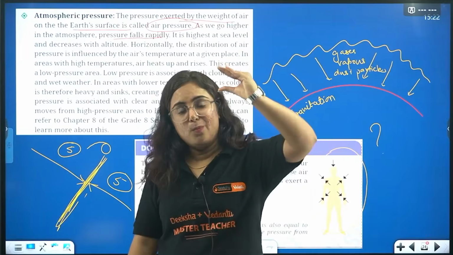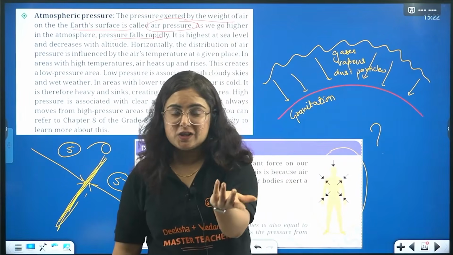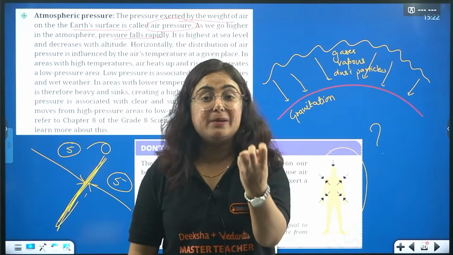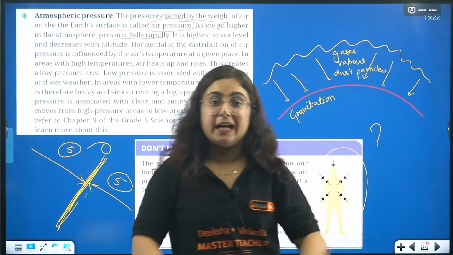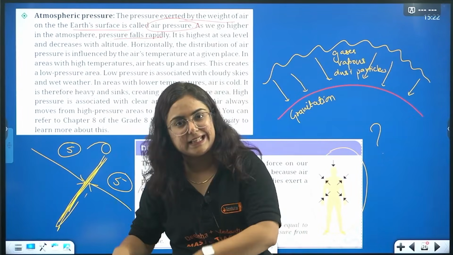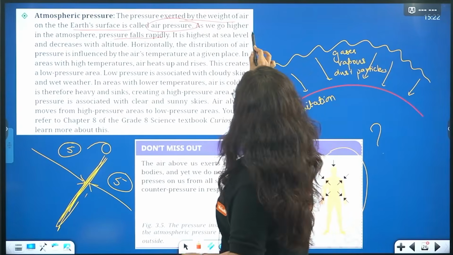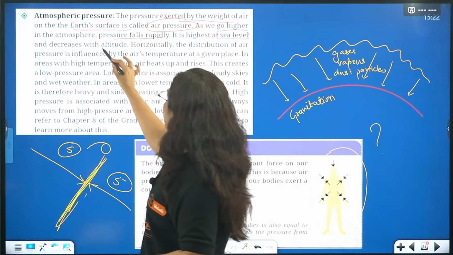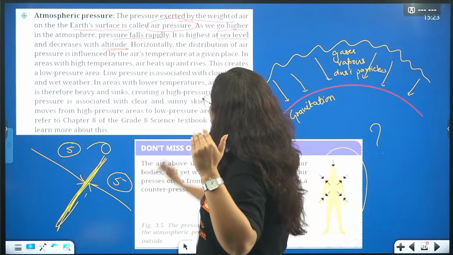Because when we move high with altitude in the layers of atmosphere, the volume of the gases decreases, and when the volume decreases, the pressure will eventually decrease. So it is highest at sea level and decreases with the altitude.